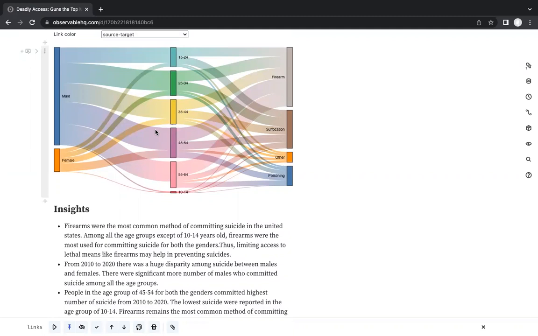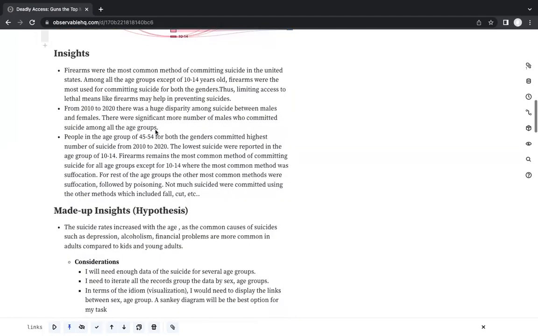Firearms remained the most common method of committing suicide for all the age groups except 10 to 14, where people in the range of 10 to 14 years old committed suicide using suffocation and firearms. So the order of methods is: firearms remain the most common one, followed by suffocation and poisoning. The rest include other methods, which include falls, drowning, or cuts.